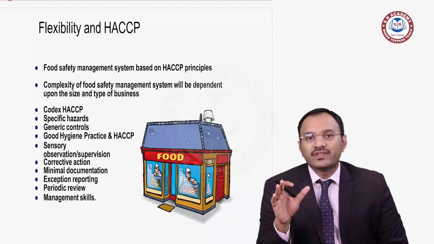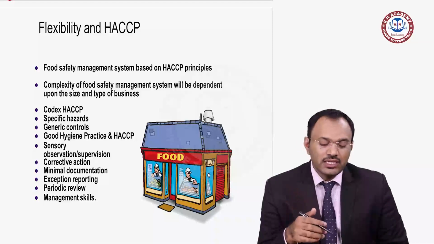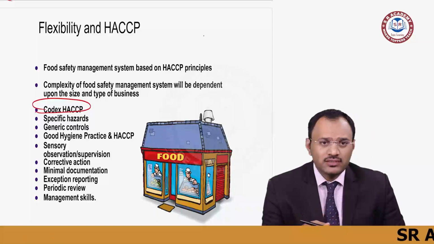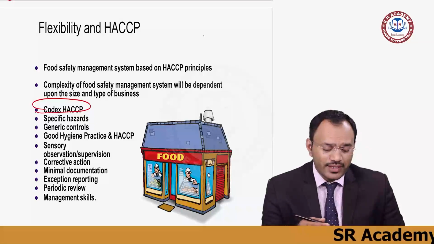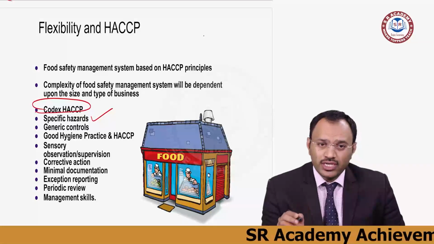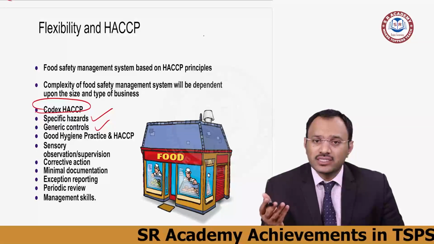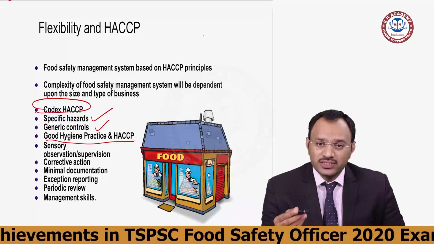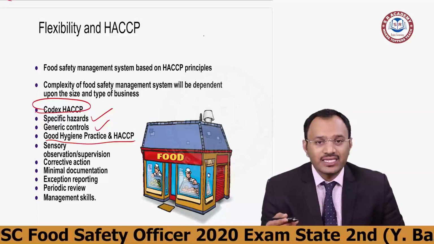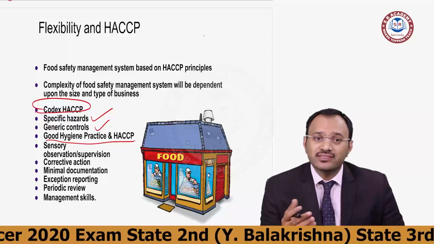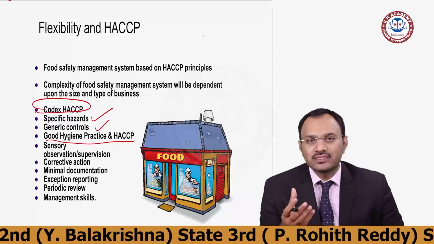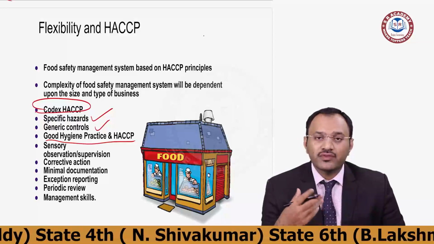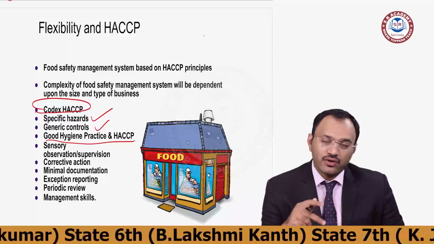This is almost like a food safety management system based on HACCP principles. It specifically talks about Codex, the National Advisory Committees, and also works on the Codex Alimentarius Commission, and it talks specifically about hazards. It talks about the control points, generic control points, how control measures are taken into consideration, and good hygiene practices, GHP. You also have GHP, good hygiene practices, and HACCP. And sensory evaluation. It talks about a lot of skills, a lot of understanding, identification of problems and finding a solution, and a specific review in documentation and verification. Like that there are a lot of requirements.